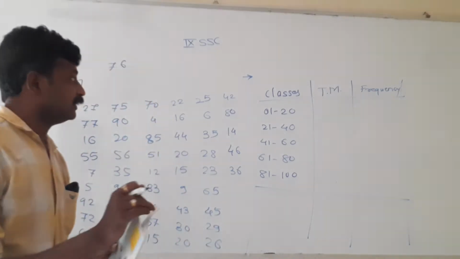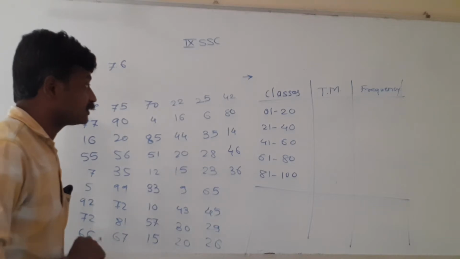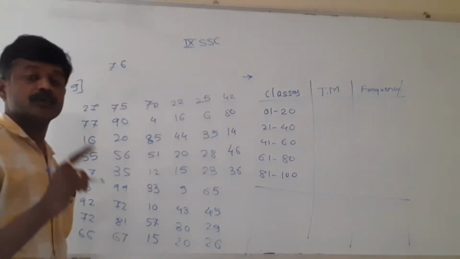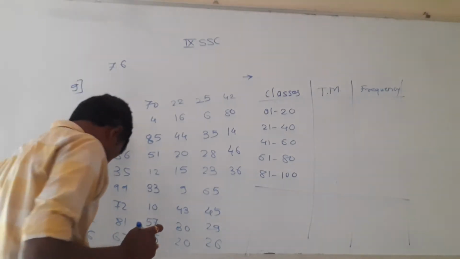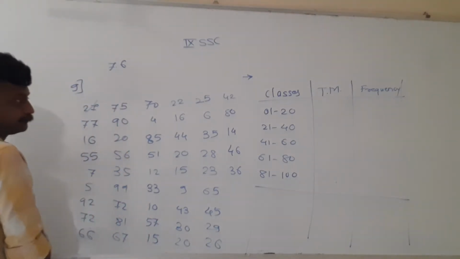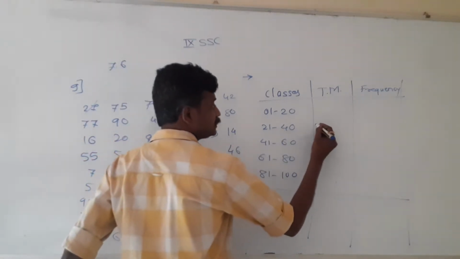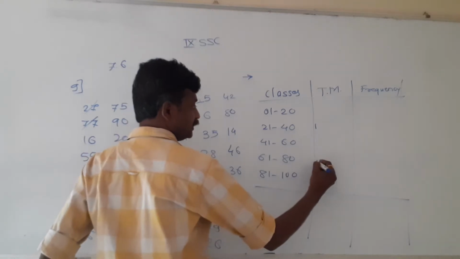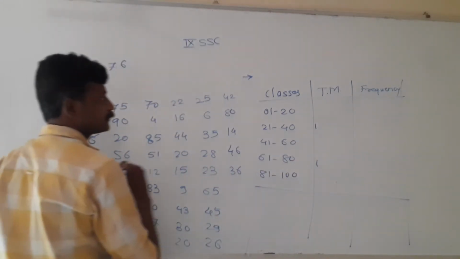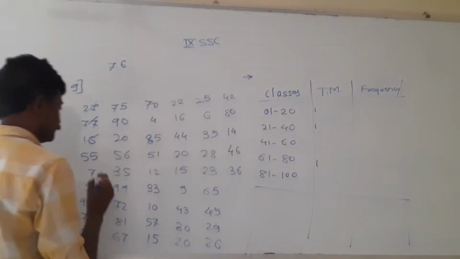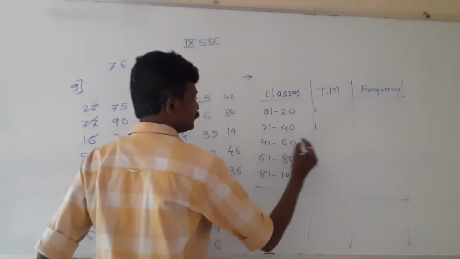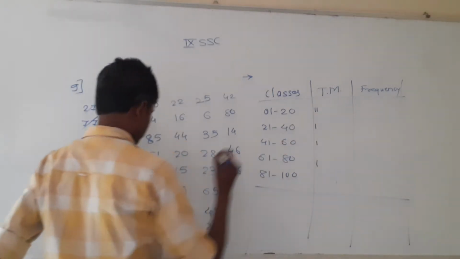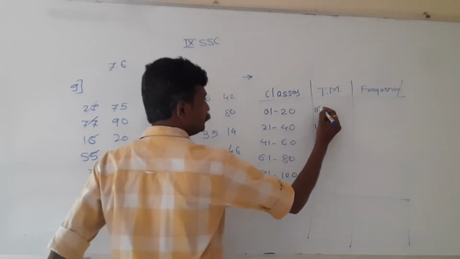Let us continue. Now, as I told you, don't consider how many are there in between 1 to 20. Don't consider and cut it at a time. Go one by one serially. So, first is 27. 27 will come in this range, one line. 77 will be in this group. 16 will be in first group. 55 will come in third group. 7 first group. 5 also in the first group.